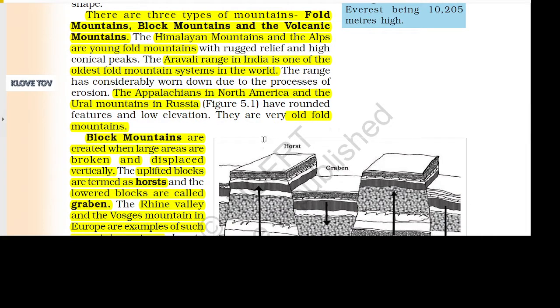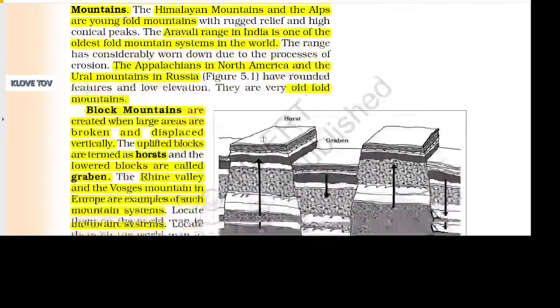There are three types of mountains: fold mountains, block mountains, and volcanic mountains. The Himalayan mountains and the Alps are young fold mountains with rugged relief and high conical peaks. The Aravalli Range in India is one of the oldest fold mountain systems in the world. The range has considerably worn down due to the process of erosion. The Appalachians in North America and the Ural Mountains in Russia have rounded features and low elevation. They are very old fold mountains.